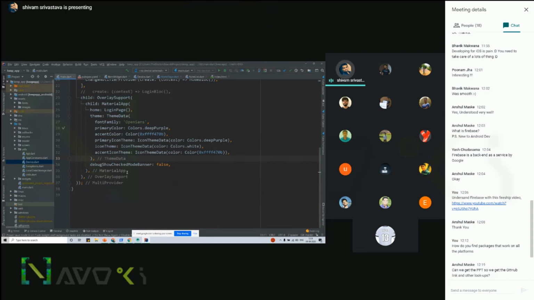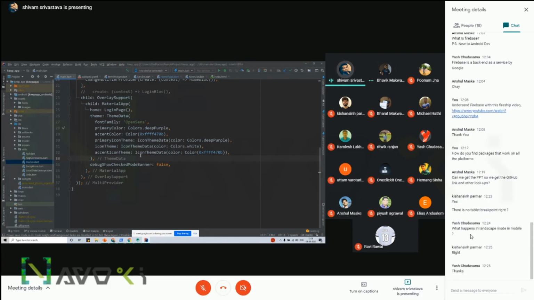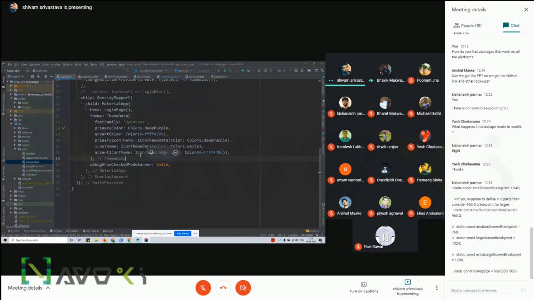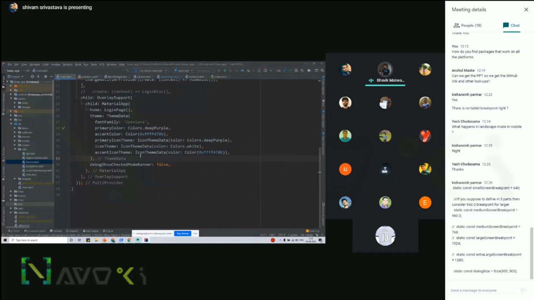This is the example I've shown, the email app, the example of the Gmail app, which already does this. If you open the Gmail app in your tab or browser, the list is on the left side and the detail page on the right side. Perfect. Thank you so much. So this is a concept mostly taken from Android developers, which you use in fragments. Yes, indeed. I am an Android developer myself, so I take lots of inspiration from Android. Good.